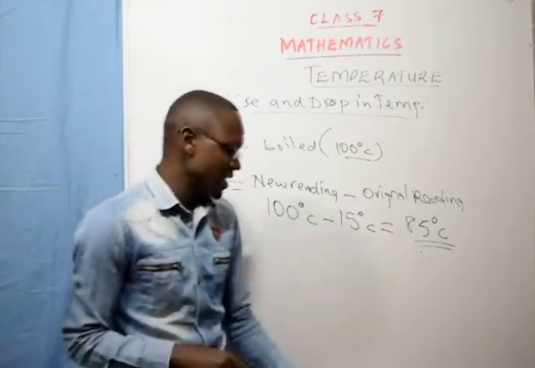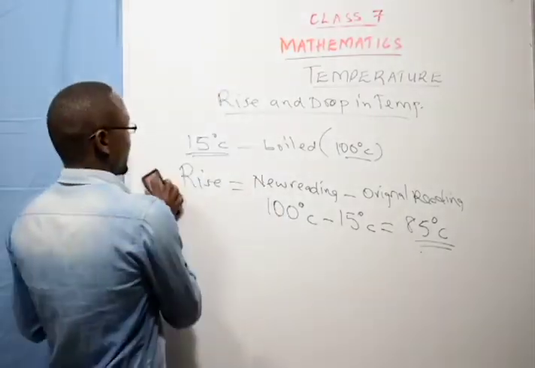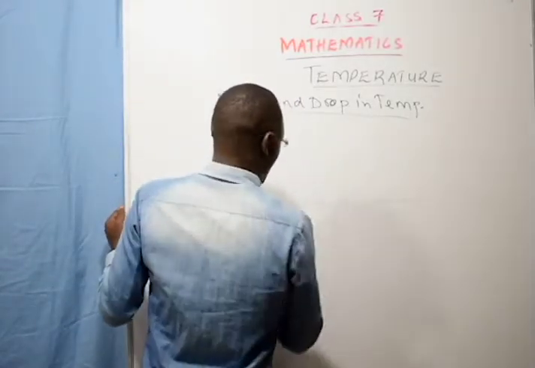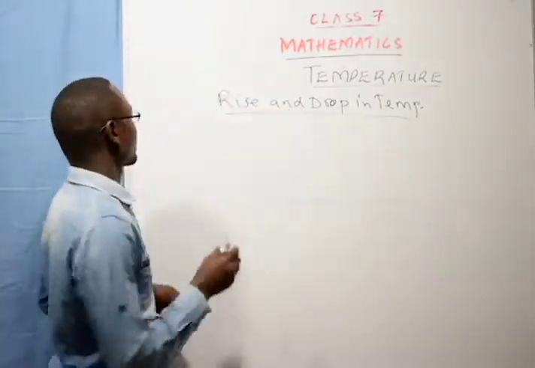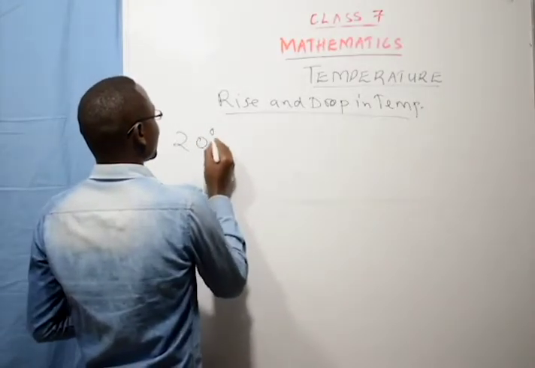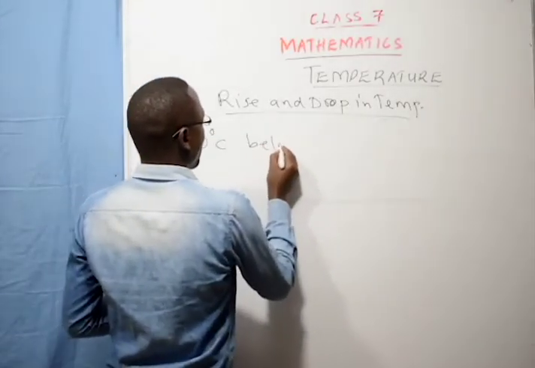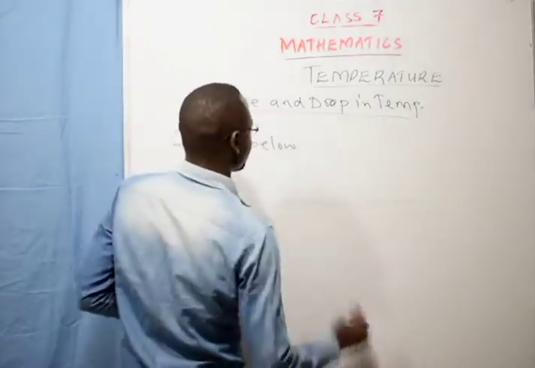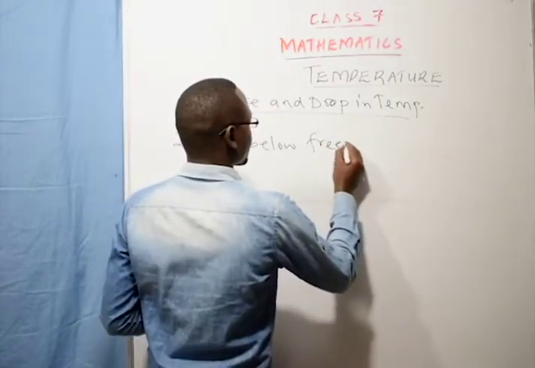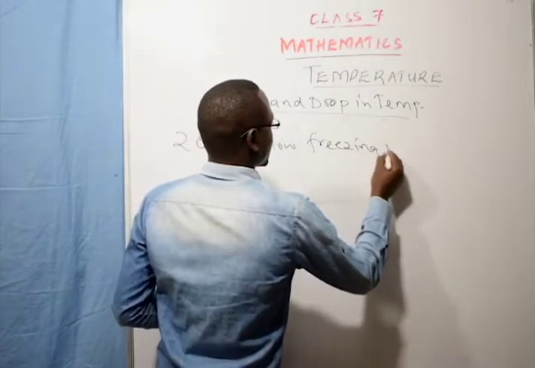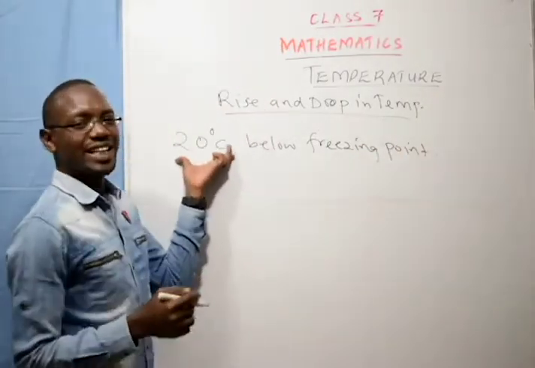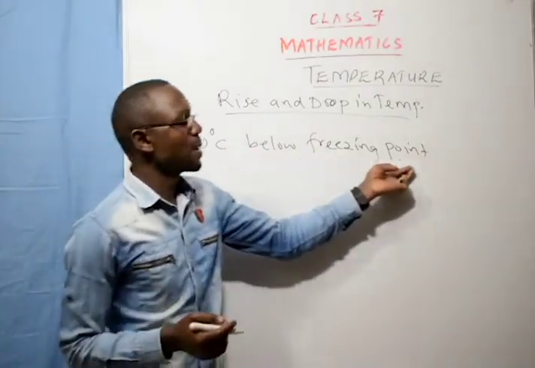Sometimes you can be given a question like, the temperature of water was 20 degrees below the freezing point.